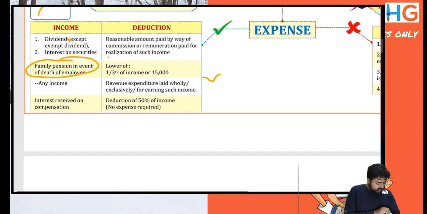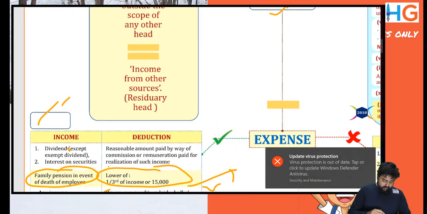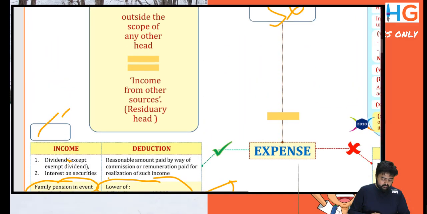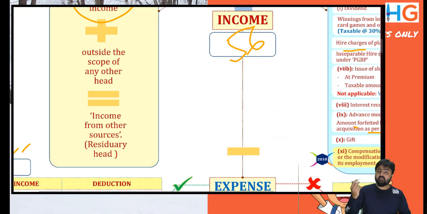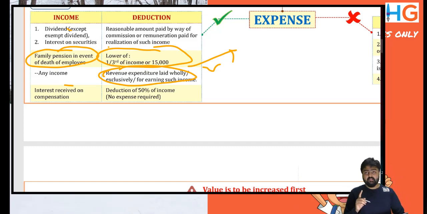Family pension, in the event of death of the employee, has a standard deduction of one-third of income or 15,000, whichever is lower. For any income under 56(2) or 56(1), any income which may arise, you can take the benefit of this clause: revenue expenditure laid out wholly and exclusively incurred for earning such income.